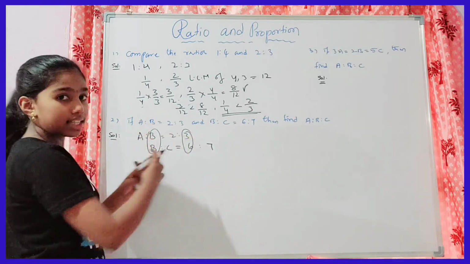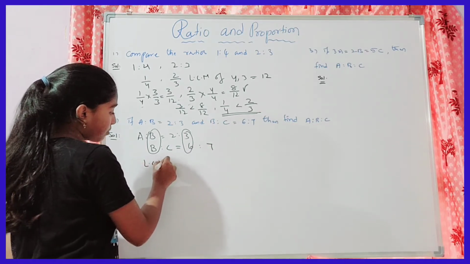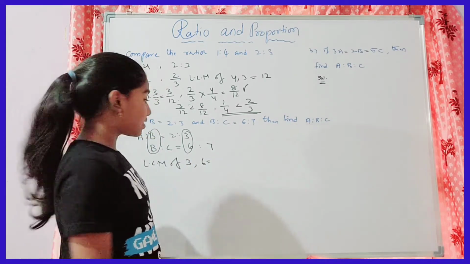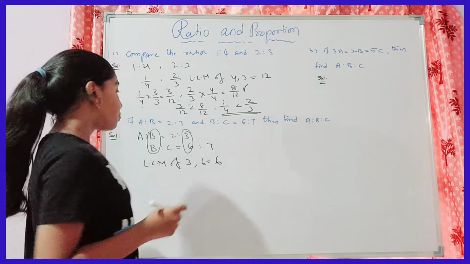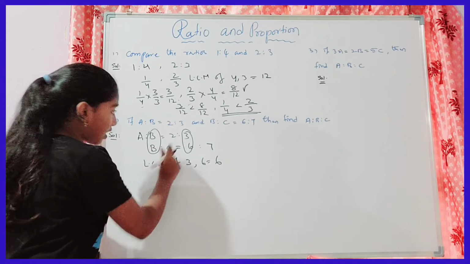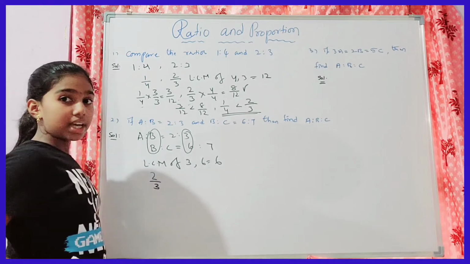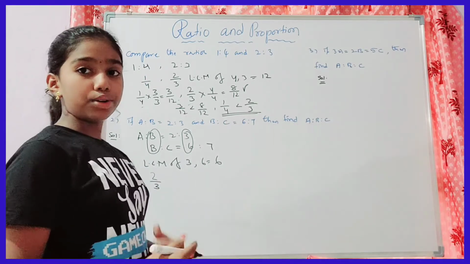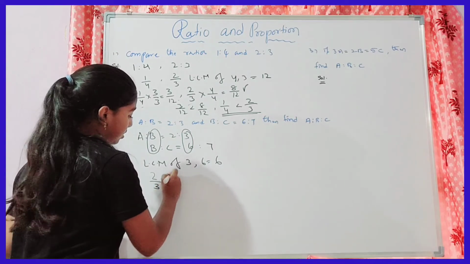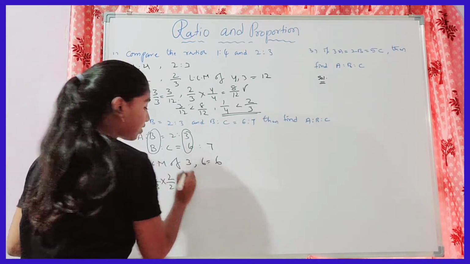For doing this, we have to find the LCM of these two numbers, 3 and 6. We already know the LCM of 3 and 6 is 6. Now we have to equalize this B value. The first ratio is 2 is to 3, which we can write as 2 by 3. To make 3 into 6, we have to multiply by 2. Multiply by 2 by 2: 2 twos are 4 and 3 twos are 6.